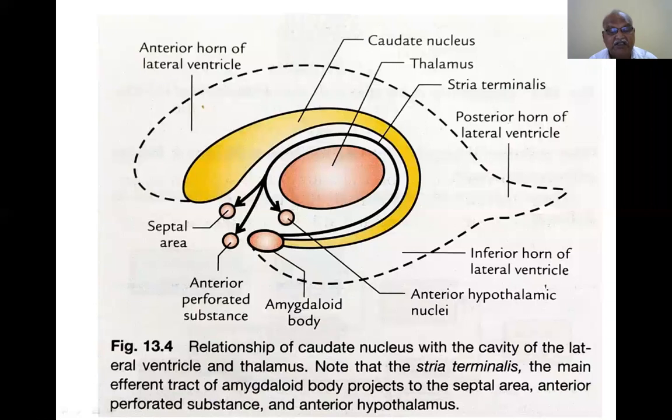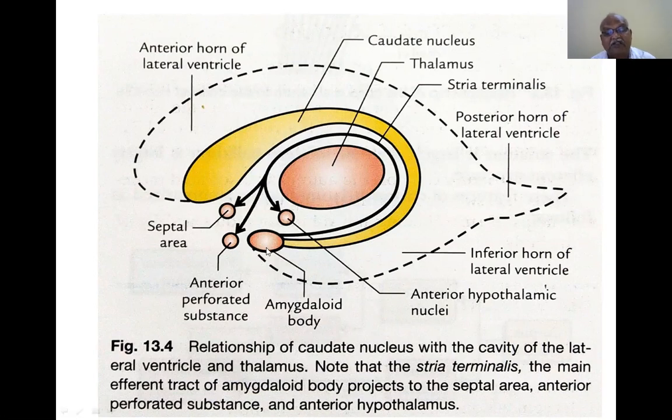Note the stria terminalis, the main efferent tract of the amygdaloid body, projects to the septal area. How does it go? The amygdaloid body, by means of the stria terminalis, a white band of fibers, is connected to the anterior hypothalamic nuclei and septal area, and also to the anterior perforated substance.